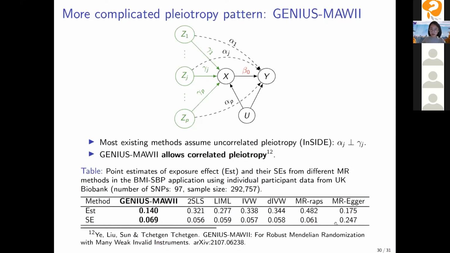And also MR Egger has a point estimate that's similar to ours, but its standard error is quite a bit larger compared to our standard error. So in fact, in this case, if using MR Egger, we will fail to conclude statistical significance, but here we will be able to.